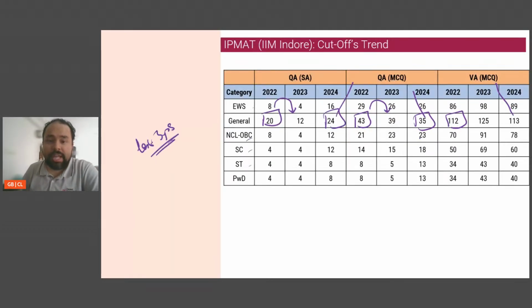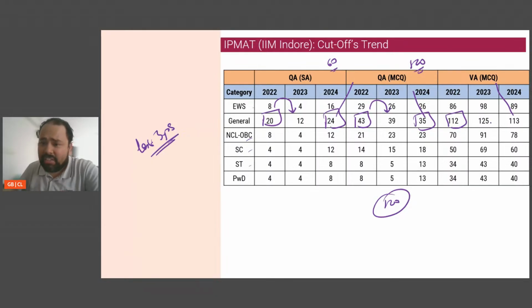Where can you go ahead and score that? Quant is where you can score that, because we are talking about 24 out of 60, 35 out of, these are 30 questions, 120. So you're basically saying 180 marks. 180 marks quant mein hai, and cutoff agar main dekh raha hu, sum of cutoffs was just 59. In this 180, can I put my feet on the pedal and score about 120?